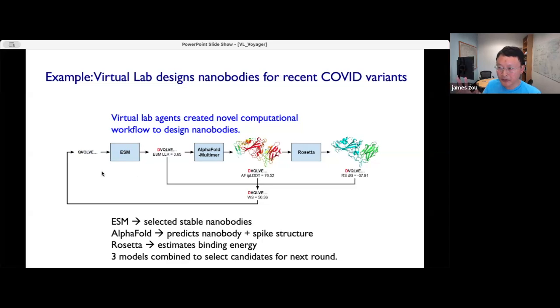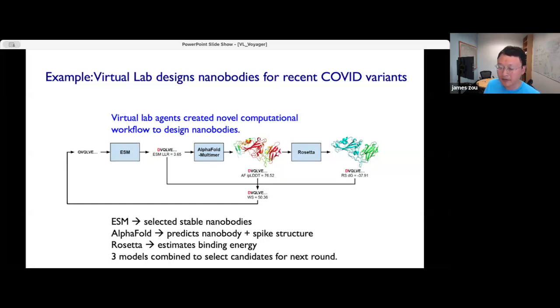So they're able to take tools, modify them in interesting ways to adapt them to their use case, and also combine these different tools into interesting new workflows to solve these quite open-ended problems. In this case, we gave the agents enough budget, so they designed 92 nanobodies